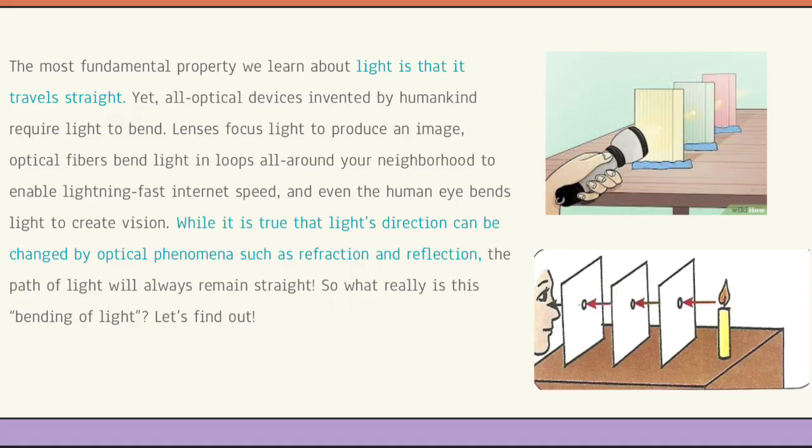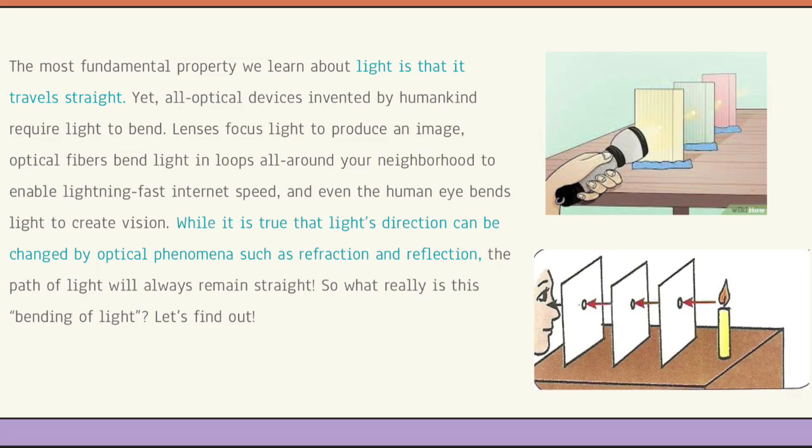The most fundamental property we learn about light is that it travels straight, yet all optical devices invented by humankind require light to bend. Lenses focus light to produce an image. Optical fibers bend light in loops all around your neighborhood to enable lightning-fast internet speed, and even the human eye bends light to create vision.